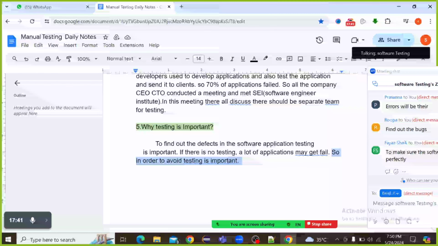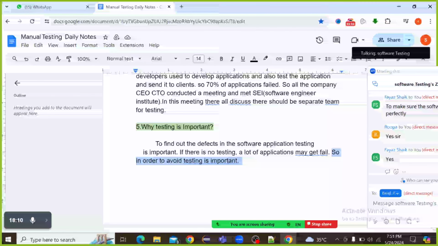I sent 50 rupees to one person, but the message says you transferred 100 rupees successfully.